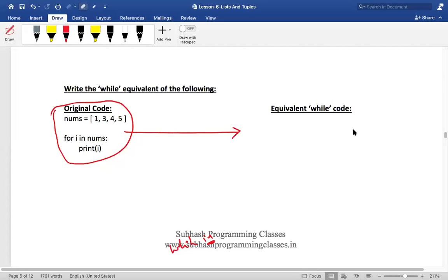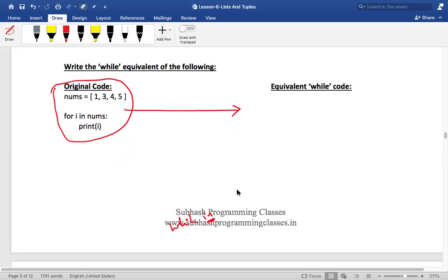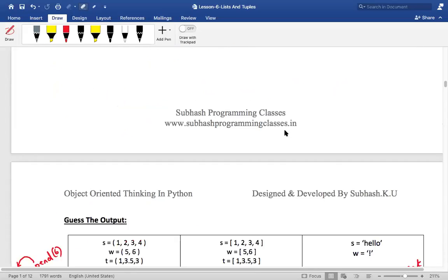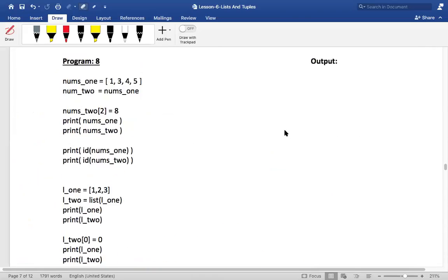Okay, fine. I'll do one thing. Can you post this in the group? Think over it and post it in the group. Will you do that? Hello guys, will you do that? Oh my god, while i less than or equal to 5. Okay, do one thing. Practice this on your own, get the output, and then post it in the group. Is that okay? Will you do that?